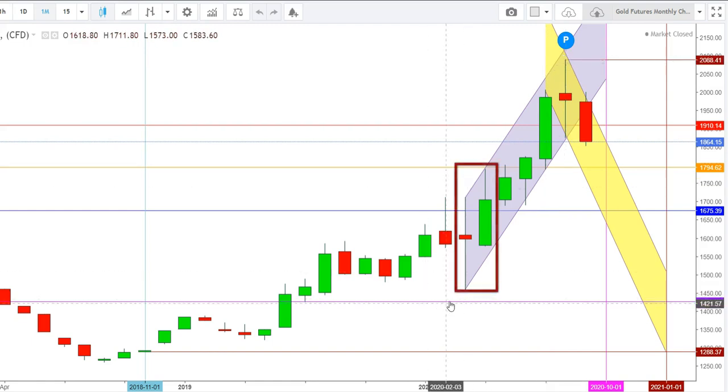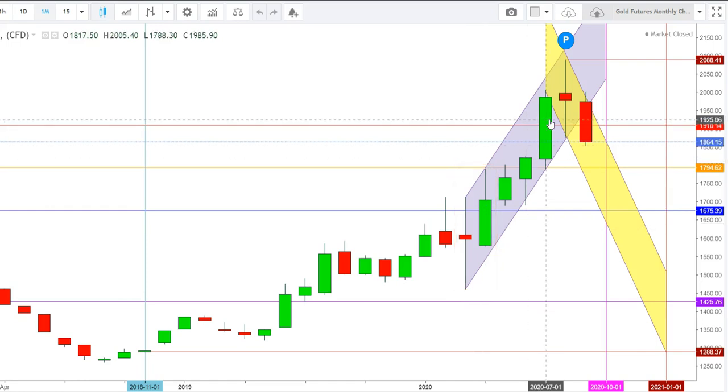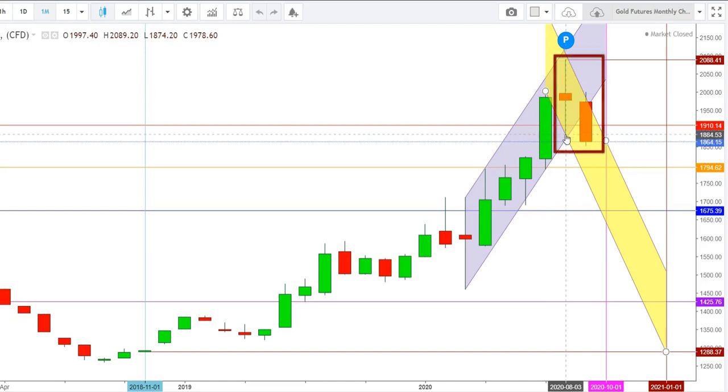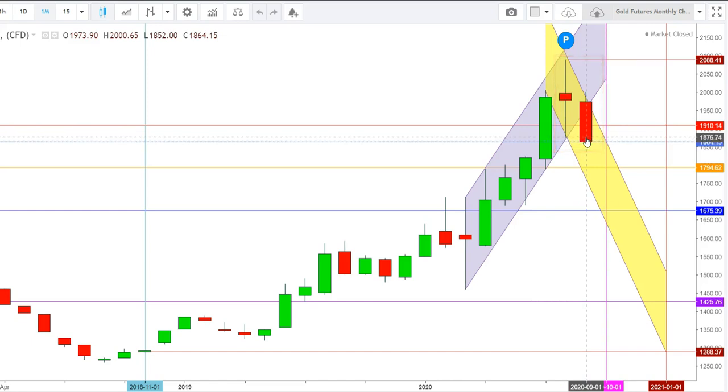When this indecisive candle was formed in March 2020, it was followed by a bullish candle which resulted in an uptrend in the monthly time frame. But now the same indecisive candle is followed by the formation of a bearish candle, which confirms the continuity of a downward trend in the monthly time frame, where gold may test the lows of $1566 during the upcoming months.